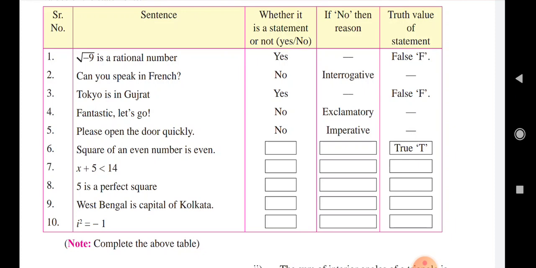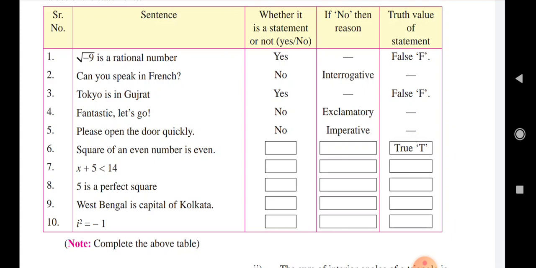First, minus under root 9 is a rational number. Whether it is a statement or not, yes or no. Yes. If no, why is it so? Because a rational number is any number that can be represented in the form p by q, where q is a non-zero integer.